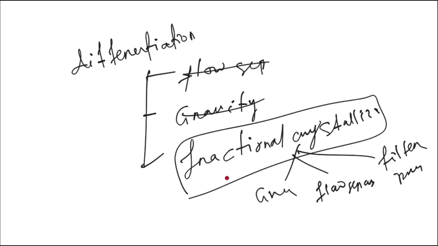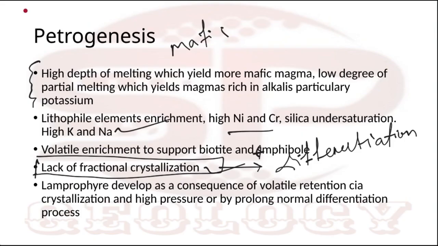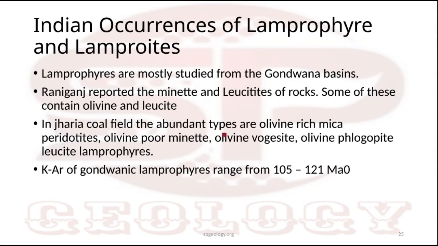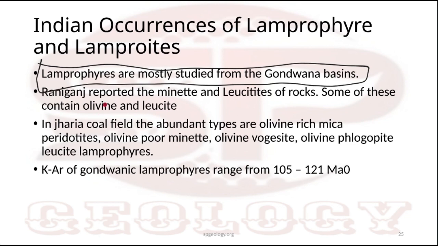Indian occurrence of Lamprophyre: Lamprophyres are in the Gondwana rocks, in the Gondwana basin. Presently we can find a high amount of Lamprophyre dikes in the Gondwana basins. Raniganj reported minette and leucitite rocks. Some of these contain olivine and leucite. In Jharia coalfield, abundant types occur: olivine-rich petrotites, olivine-poor minette, olivine vogesite, olivine phlogopite, and leucite Lamprophyre.